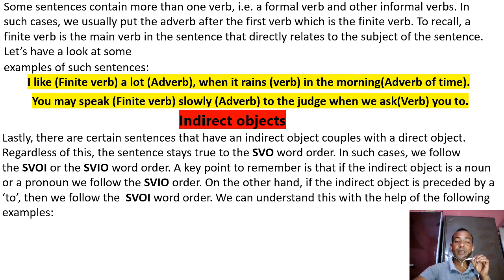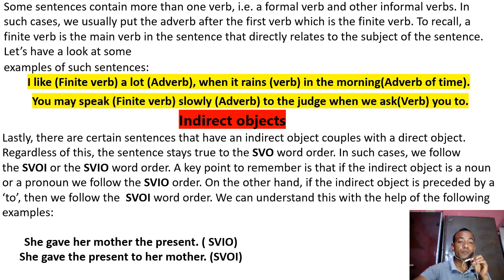A key point to remember is that if the indirect object is a noun or pronoun, we follow the SVIO order. On the other hand, if the indirect object is preceded by to, then we follow the SVOI order. We can understand with the given example.